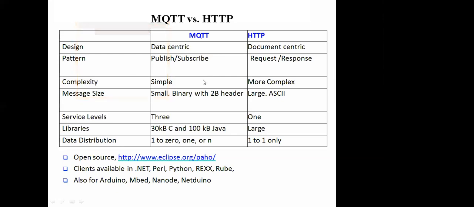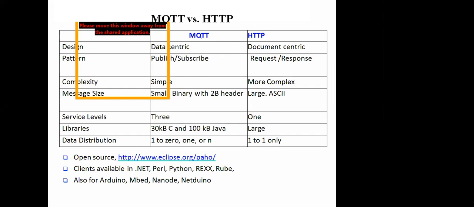MQTT is a lightweight protocol, less complex, quite simple, just a messaging service, whereas HTTP is a more complex protocol.